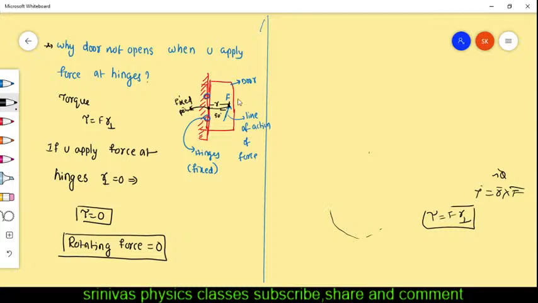Now see the diagram. Why does the door not open when you apply the force at the hinges? These are the hinges. The hinge is the fixed point, and the force is also applied at the fixed point, so there is no distance between them. The perpendicular distance R is 0, so when you substitute, you get torque 0. The rotating force is 0, that's why it cannot rotate.